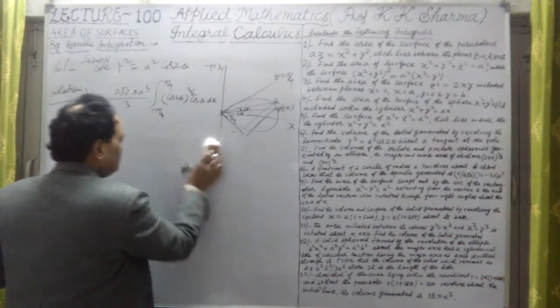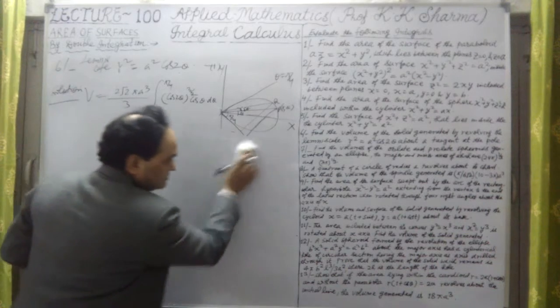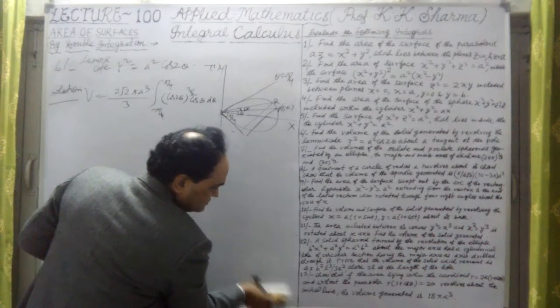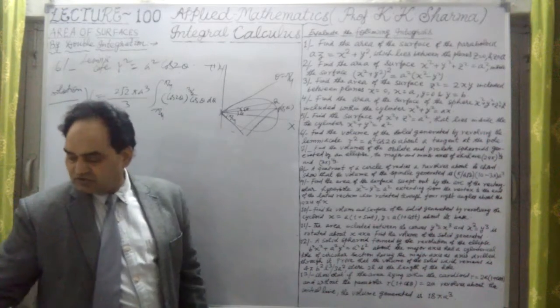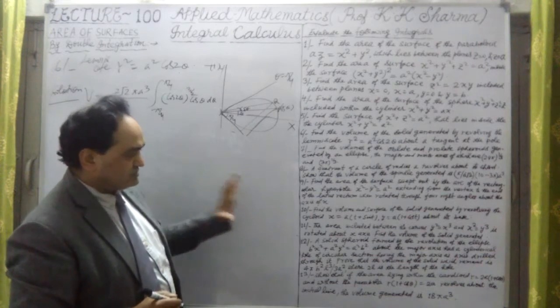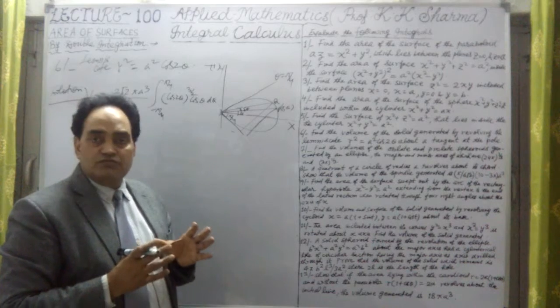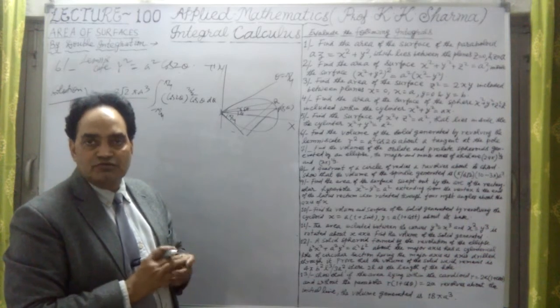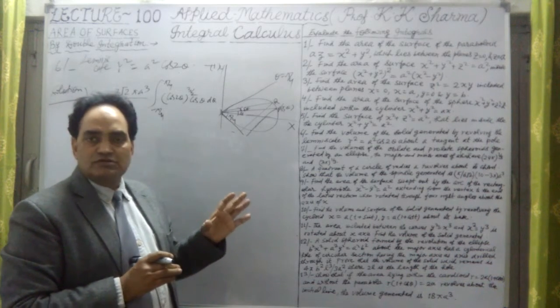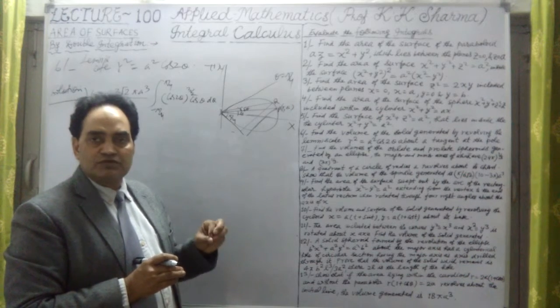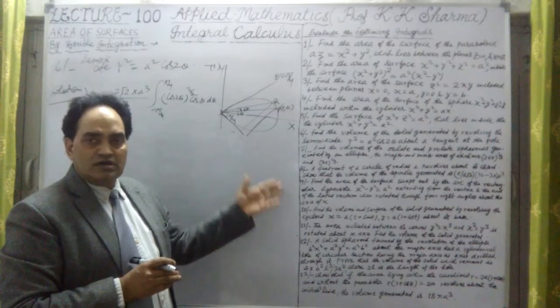The question is not simple, it is a systematic one which we have done in the previous lecture series. We have calculated volume of solids of revolution, and we have calculated surface of solid of revolution. So these two formulae are just applied here.